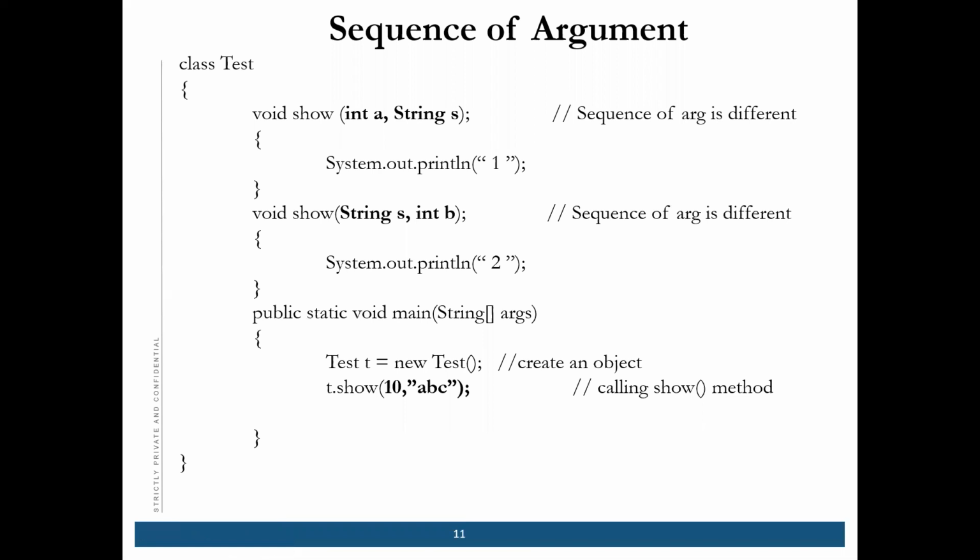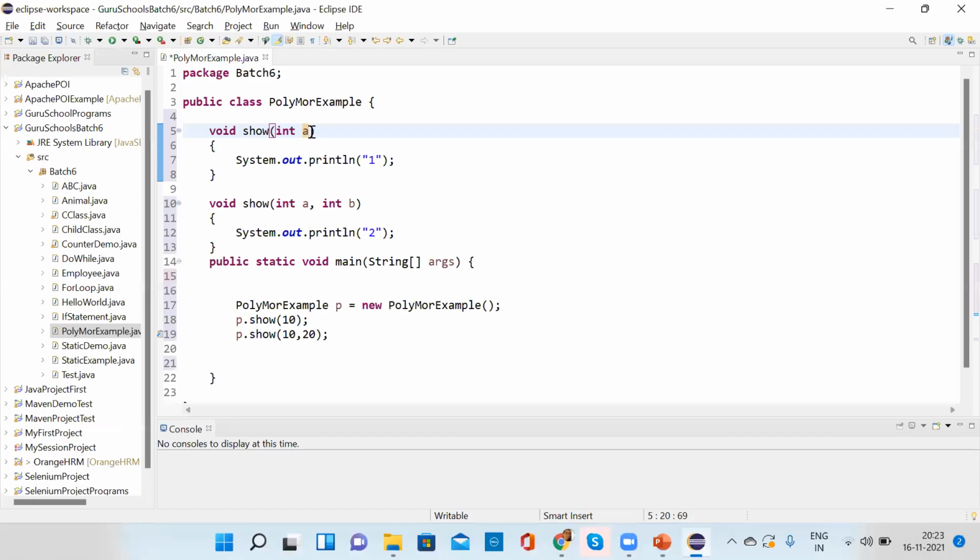Now coming to the sequence of arguments. So same thing only, this is method overloading only. Suppose we have integer a and string b, and here we have string a and integer b. How will we call it?